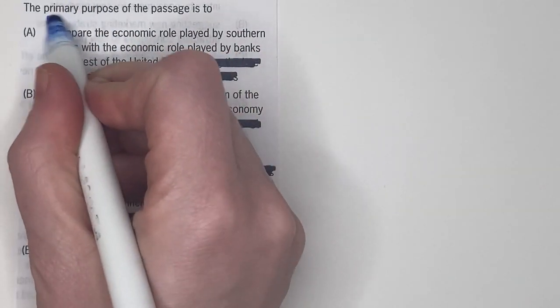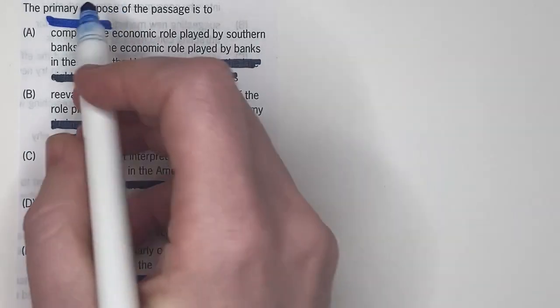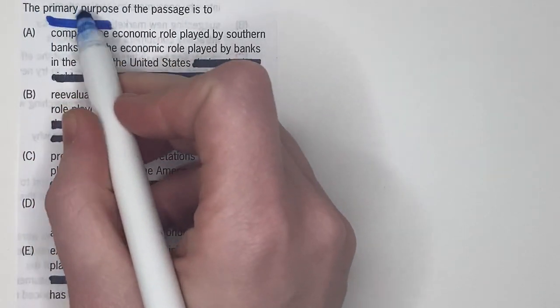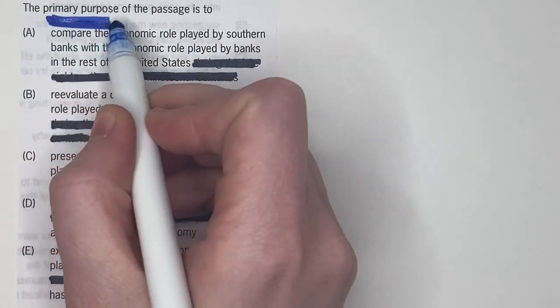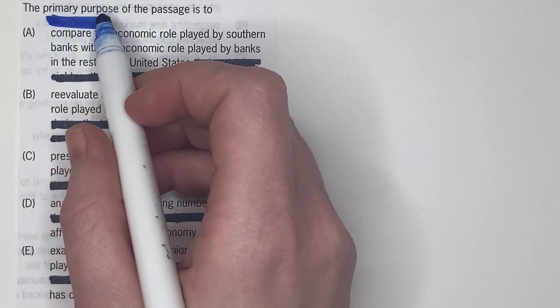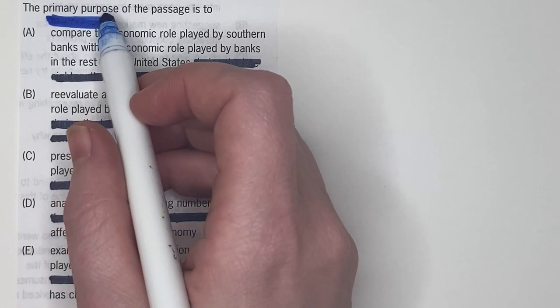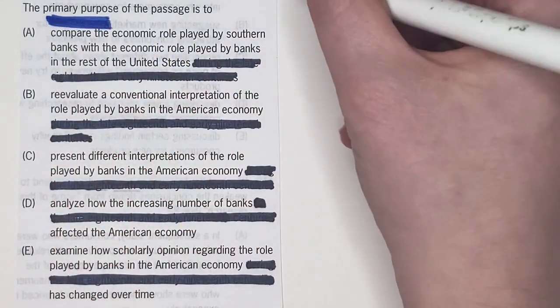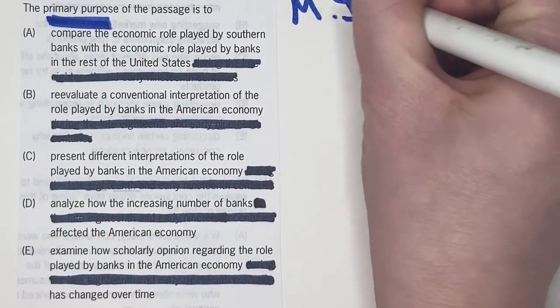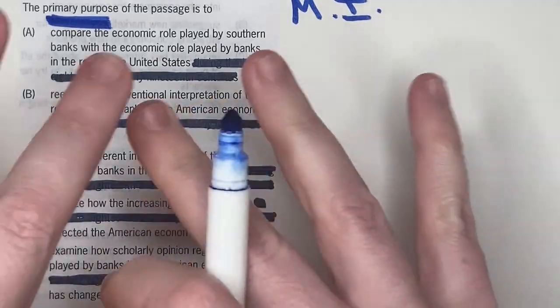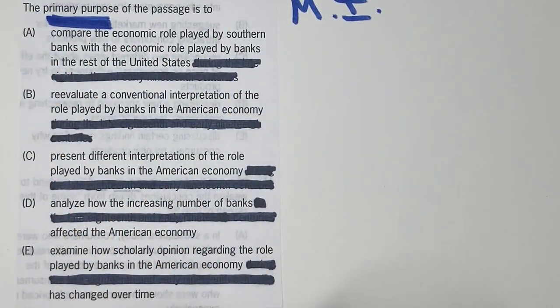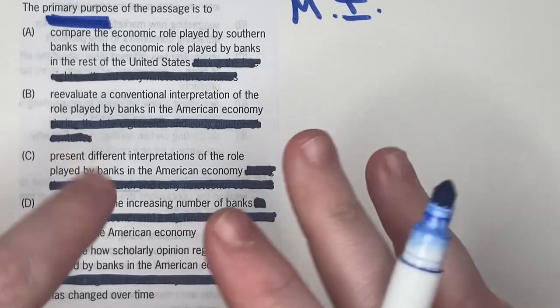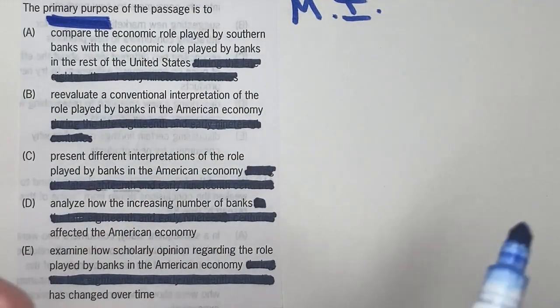All right, so how did I know this was a main idea question? Well, the big giveaway was this phrase, primary purpose. So it's not just the word purpose, it's the whole phrase. You might see a function question or what some people call a logical structure question that asks, what's the purpose of the second paragraph? Well, that's not main idea because it's only asking about the second paragraph. But here, primary purpose, we know that it is a main idea question. So main idea questions ask about the entire passage. So you're looking for the answer choice that encompasses the entire thing, not just one paragraph.